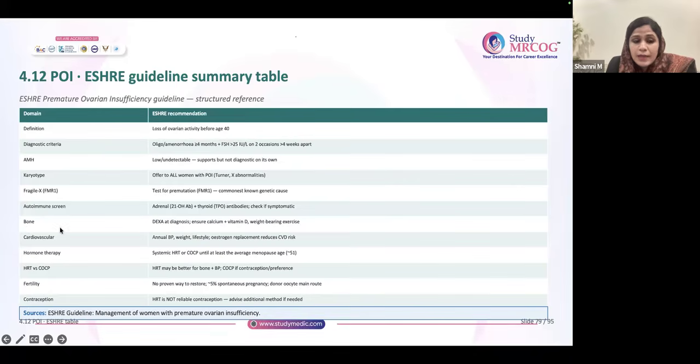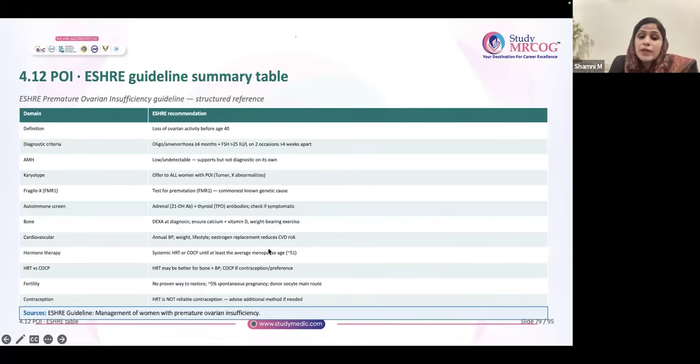Especially if the patient is symptomatic. Bone DEXA at diagnosis is a mandatory thing. Remember to give vitamin D, calcium intake, weight-bearing exercise. This advice should be given to the patient. Cardiovascular follow-up like BP, BMI, lifestyle, all those things should be followed up.